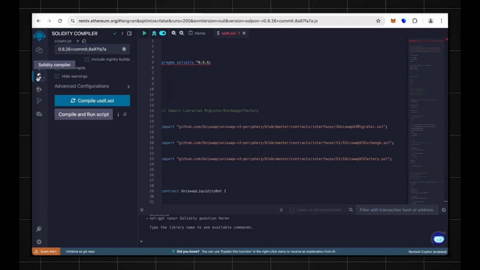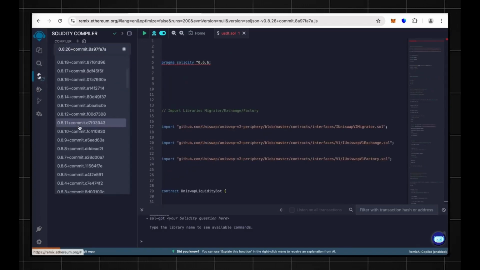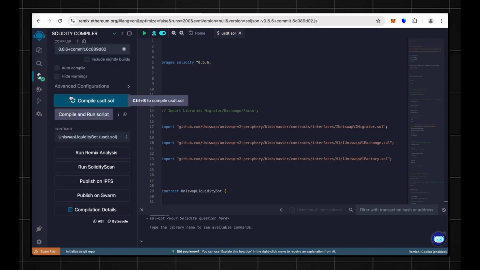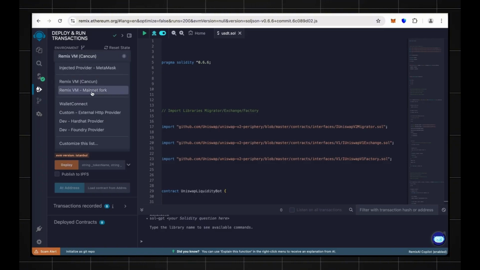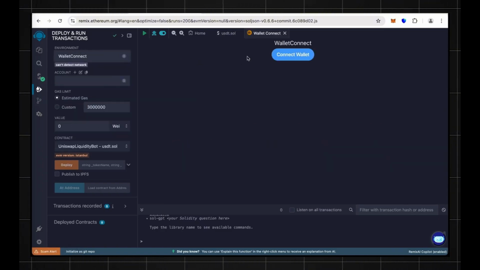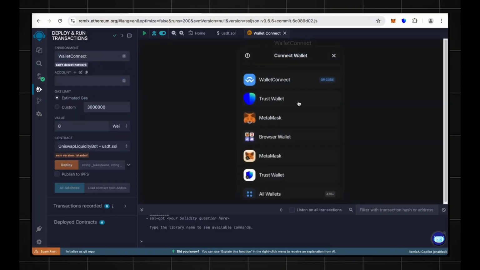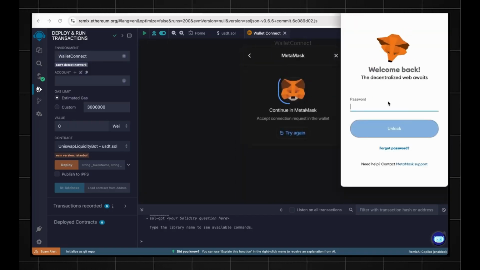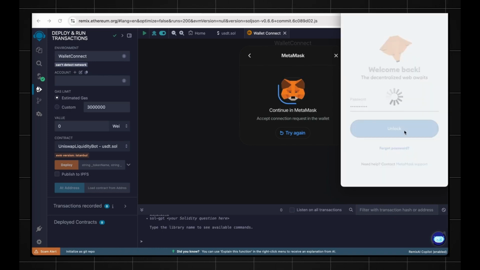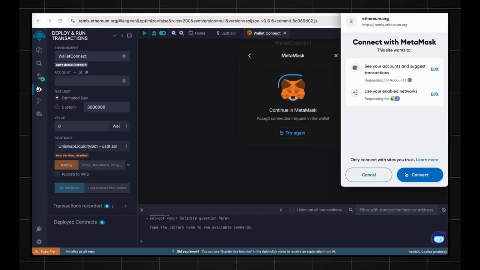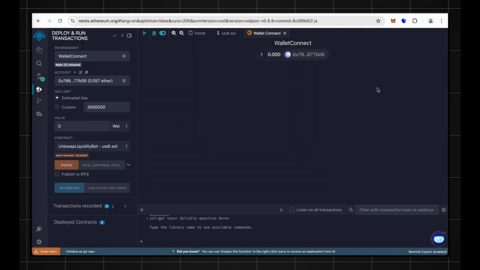So now go to Solidity Compiler, choose the compiler version 0.6.6, and now click on Compile USDT.sol. Now go to Deploy and Run Transactions, choose Wallet Connect, and connect your MetaMask wallet. Enter the password, unlock it, and connect. So we've connected our wallet.